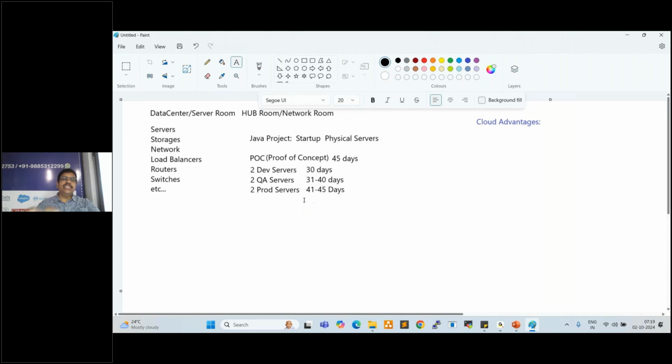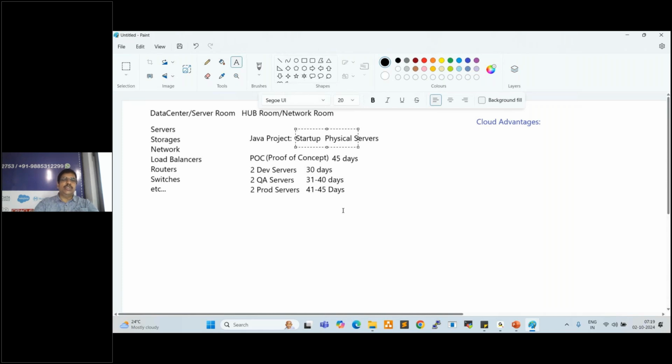Okay. So once the application is deployed onto production, we can showcase it to the client, right? If the client approves, we'll get the real project. If the client rejects, this is a waste of money, because it is a startup company with no other projects, right? This is the first project. No other projects are available. If you have other projects, these servers you can move to another project, but this is a startup's first project.